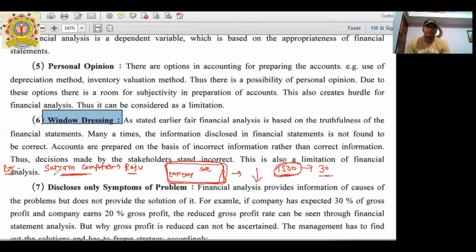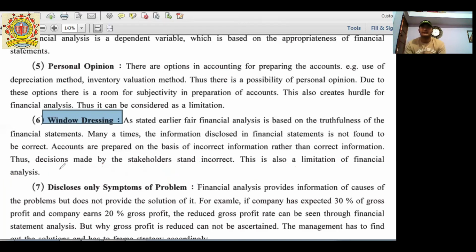Now, this is a window dressing technique where a company which does not actually make any proper profit, or may suffer a loss, creates fake invoices and fake employees, because they want to show that the financial position of the company is very good, but actually it is not.